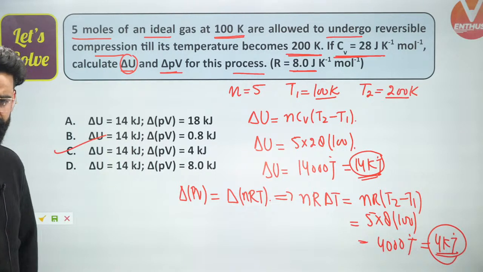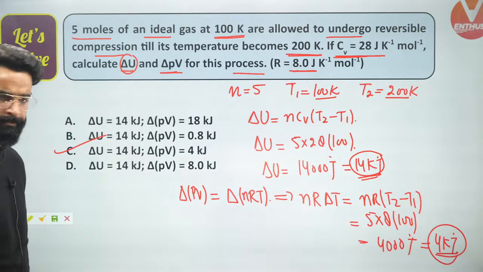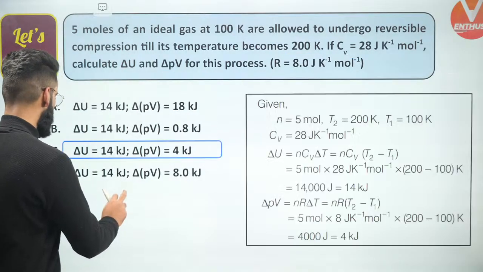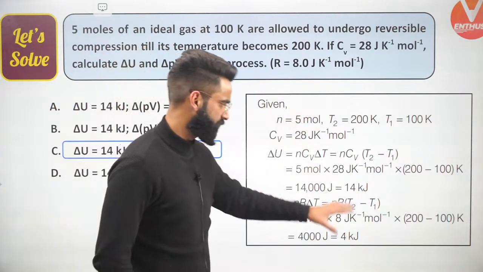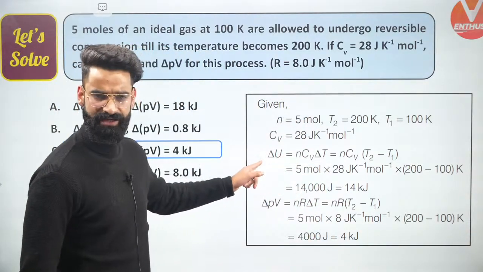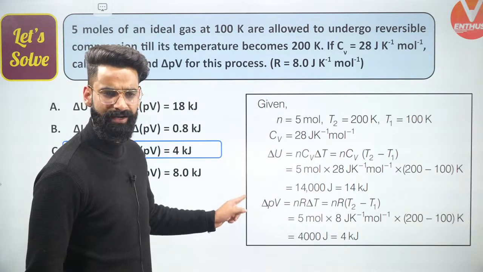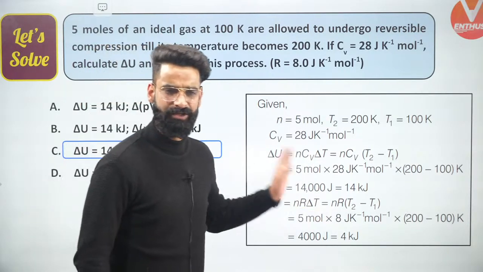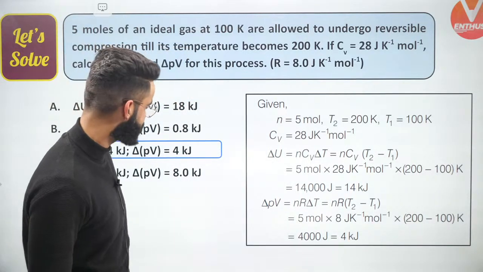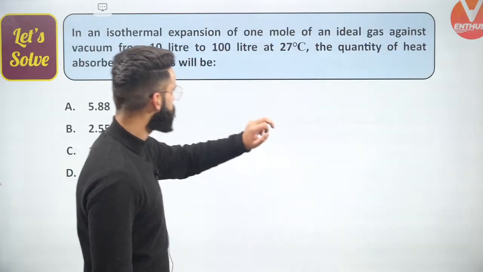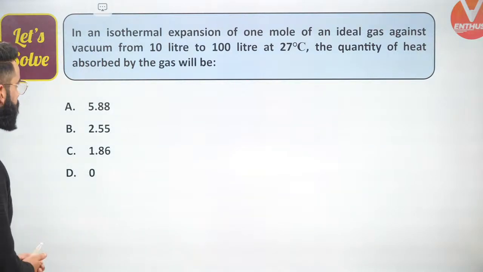The first question is done and dusted right here. Correct? Let's move on to one more question, guys. Exactly, the third option is correct, and this is the solution which I showed you just here. Yes, first we calculated delta U, and after that we calculated delta PV, which is nR (T2 minus T1), yeah? And we got the answer as 4 kilojoules right here, okay? Let's move on to one more question, guys, which is on our screen.